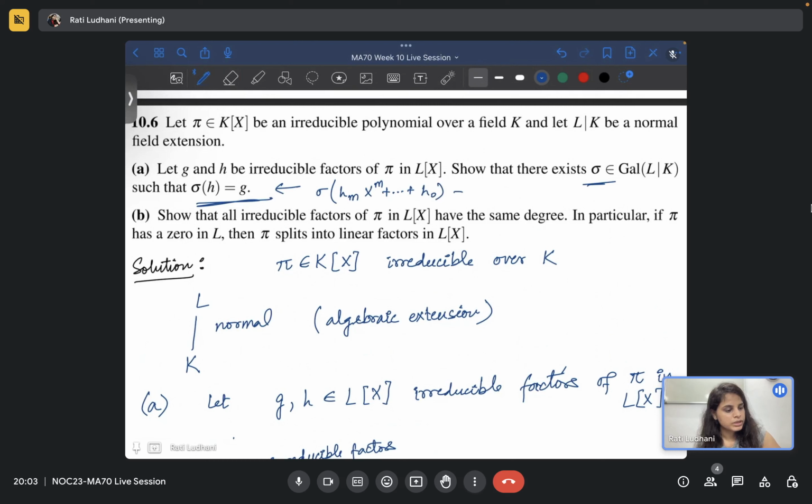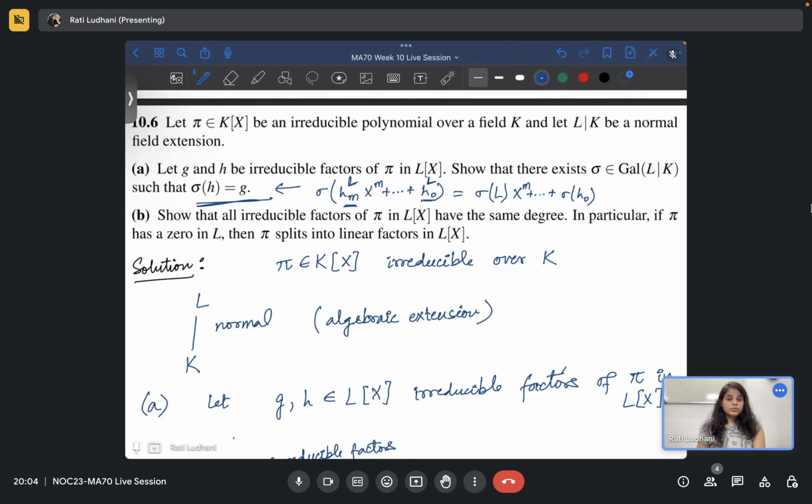Then what will happen, and the hm's are in L. So this will become sigma of L, and this will be just x raised to power m plus, up to and so on, sigma of h0. You know that polynomial over polynomial, how this happens, every coefficient will map to this, right? So this is the definition.